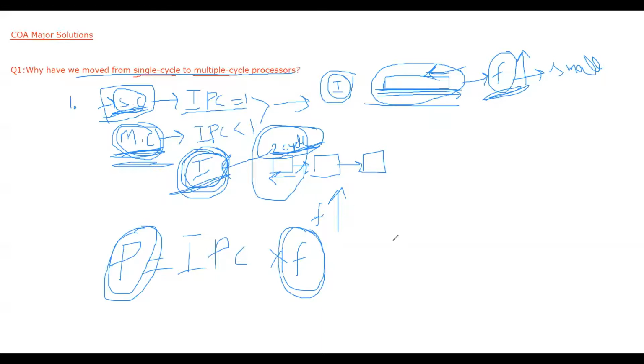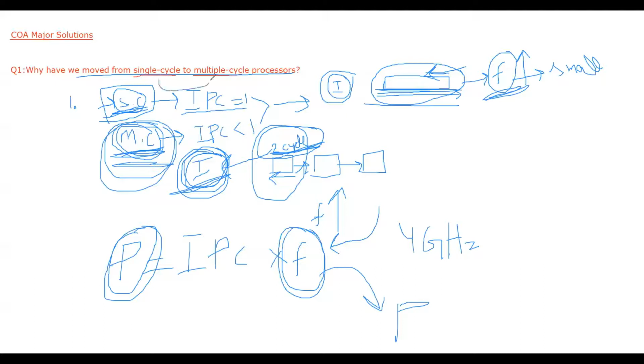But please keep in mind that even in multiple cycle processors, we cannot increase frequency beyond a certain limit. We can increase the frequency, for example, up to 4 gigahertz, but going above 4 gigahertz, having a much higher frequency, will have a negative effect on the power consumption. But that is not the point of discussion here. We only want to discuss that because of the higher frequency in multiple cycle processors, we are moving from single cycle to multiple cycle processors. So that was the answer for question number 1. Now let's discuss question number 2.